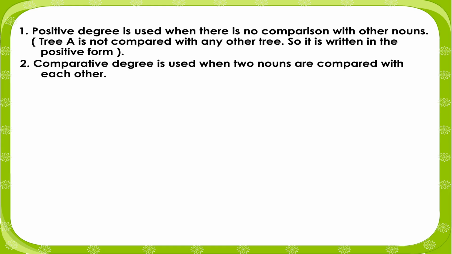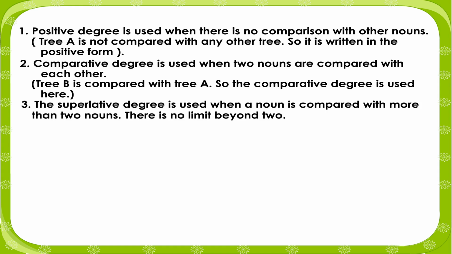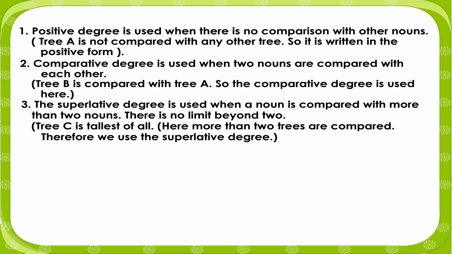Comparative degree is used when two nouns are compared with each other. Tree B is compared with tree A, so the comparative degree is used here. The superlative degree is used when a noun is compared with more than two nouns. Tree C is the tallest of all.